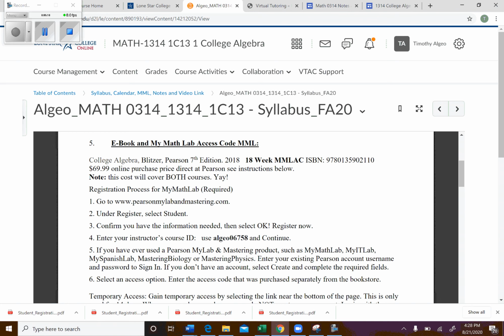If you're going to buy it with your own money, you're going to want to go online. It might be easiest to buy it online directly from Pearson. Okay, so it's $69.99 for the 18-week code. You can also buy a code that's good for 2 years, and that one is $110. So if you want to save a little bit of money, just buy the 18-week code.